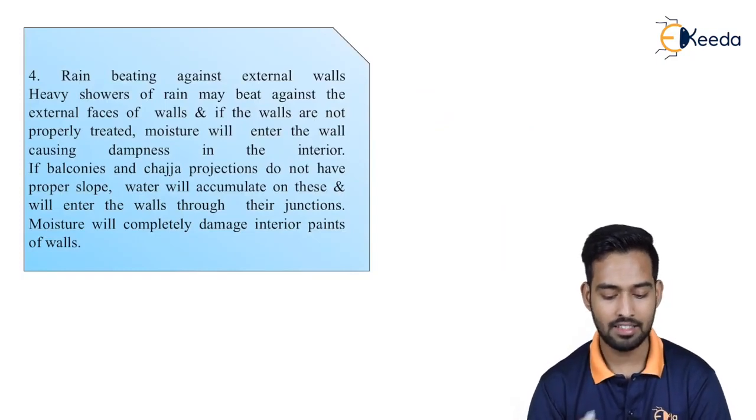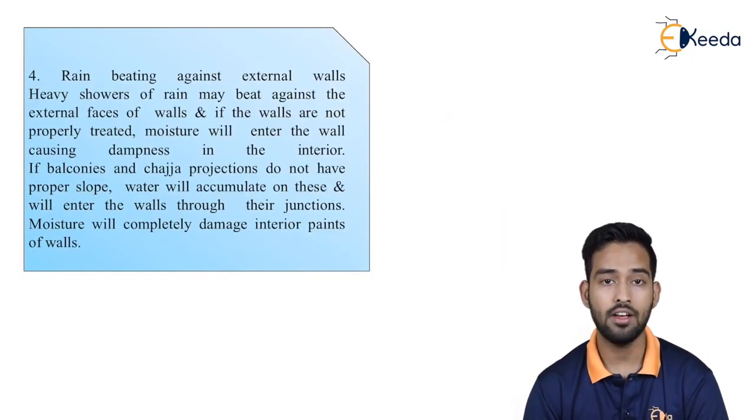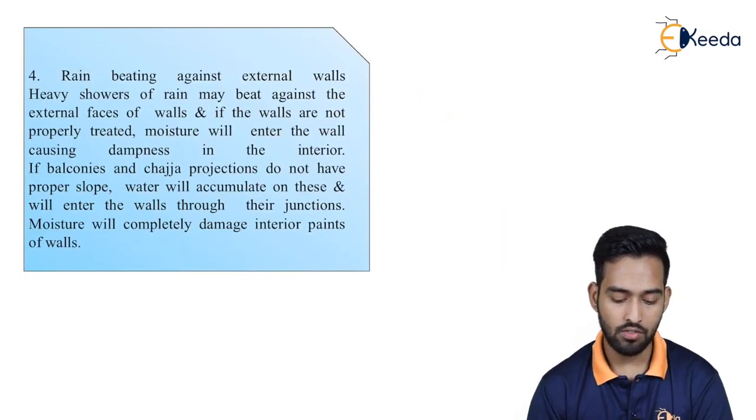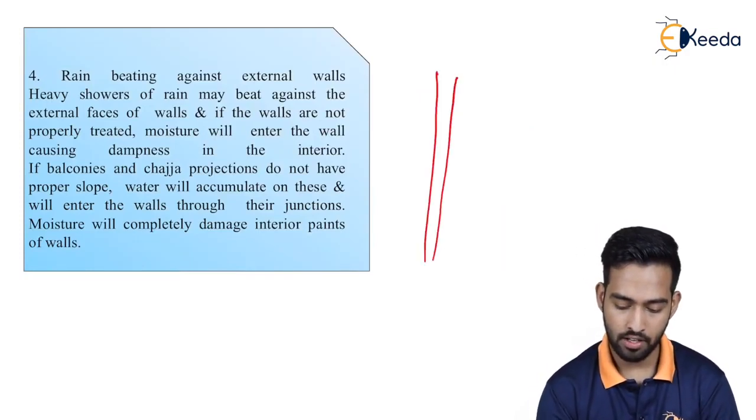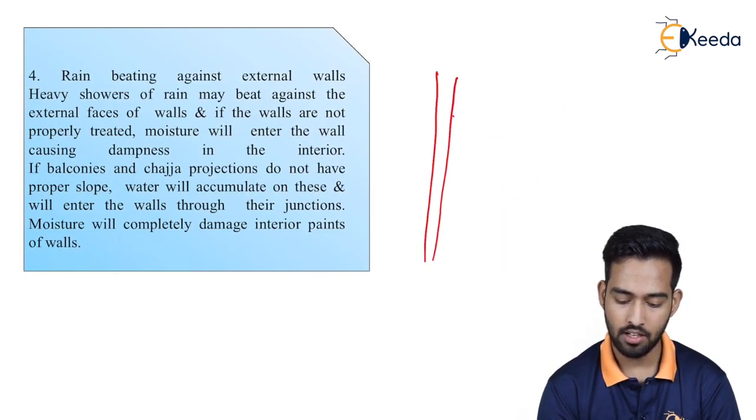If balconies and chhajja projections do not have the proper slope, water will accumulate on them. As we know, we generally provide chhajjas at the outer side of the balcony, and we have to give them the proper slope.